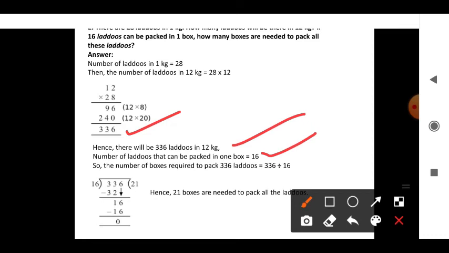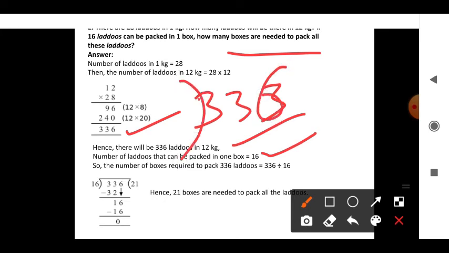Next question. For 12 kg there are 336 laddus. 16 laddus can be packed in one box. How many boxes are needed to pack all the laddus? Now here you have to divide 336 by 16.